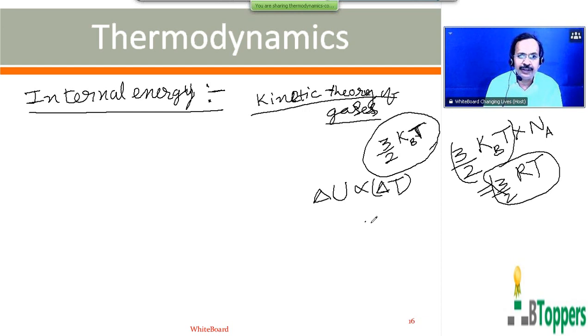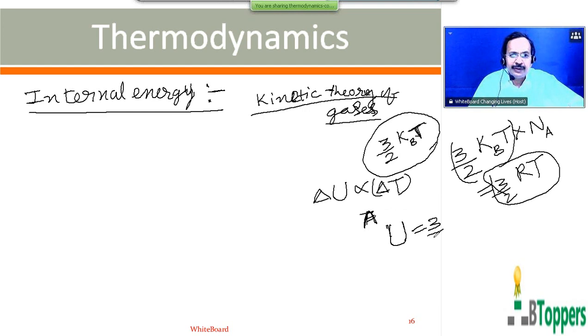For example, you consider a monoatomic gas. Of course, I have discussed the calculation of internal energy of diatomic gas, of monoatomic gas, etc. in the chapter kinetic theory of gases. You can refer to that chapter, since this equation's calculation is discussed there, not in this chapter. So the internal energy of 1 mole of a monoatomic gas at temperature T can be written as 3 by 2 RT. For nu moles of a monoatomic gas, the internal energy can be written as 3 by 2 nu RT.